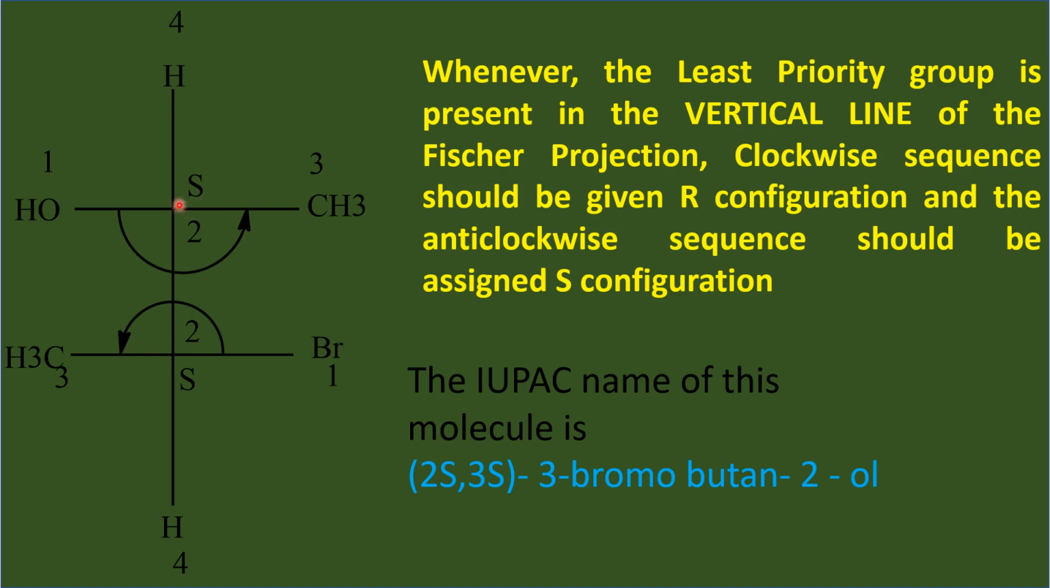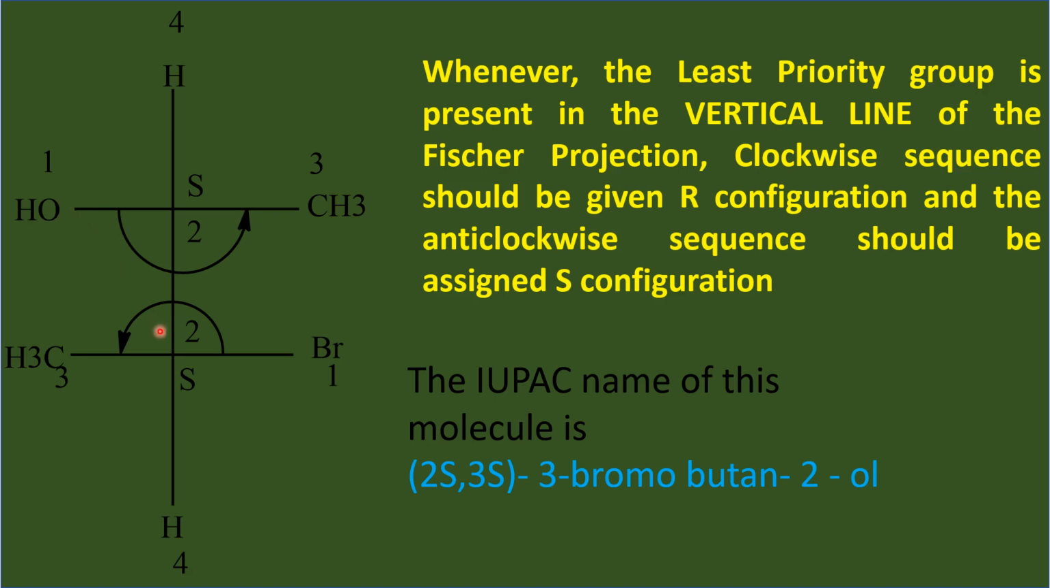So what are the 4 atoms directly connected to this chiral carbon? Oxygen here, carbon here, another carbon here, and hydrogen. So among the 4 atoms directly connected to this chiral carbon, oxygen gets the highest priority because it has the highest atomic number. So it's given number 1.